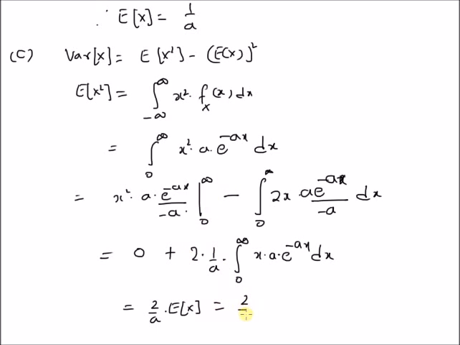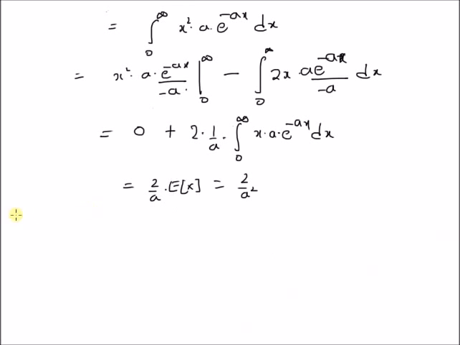Therefore the second moment is equal to 2 by a squared. The variance of the exponential random variable is the difference between the second moment, 2 by a squared, minus the square of the first moment, 1 by a whole squared, which is equal to 1 by a squared. Therefore the variance of the exponential random variable is equal to 1 by a squared.